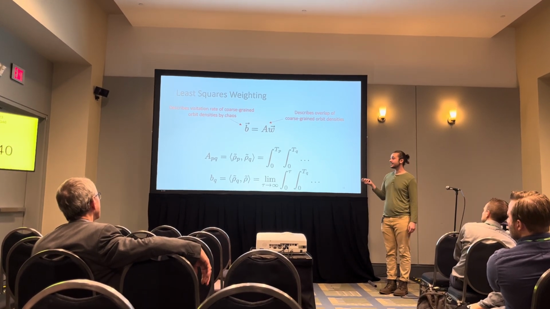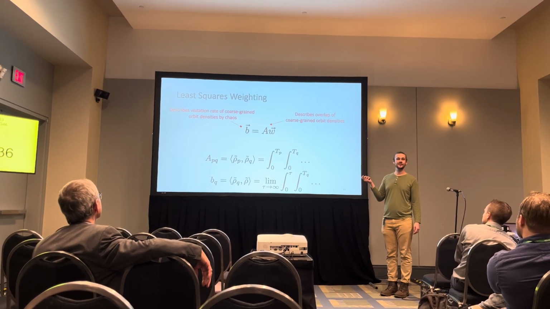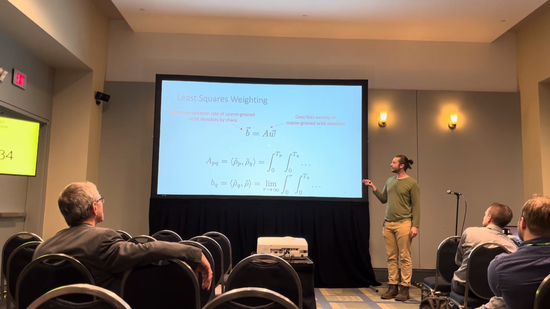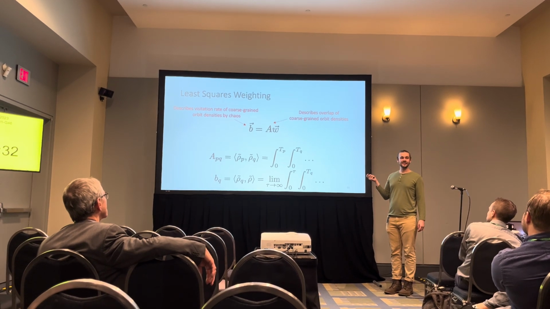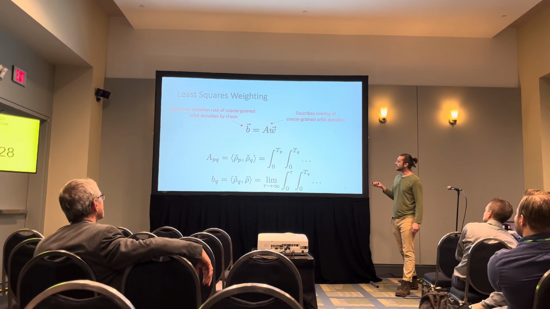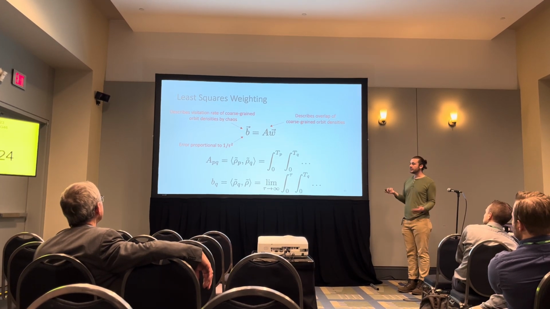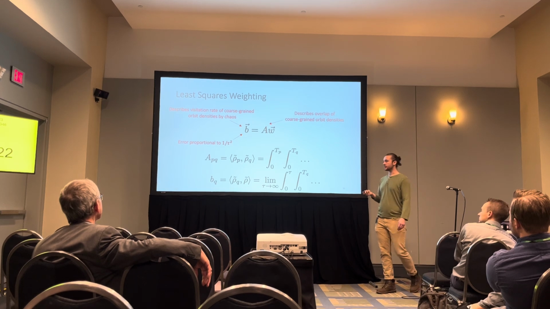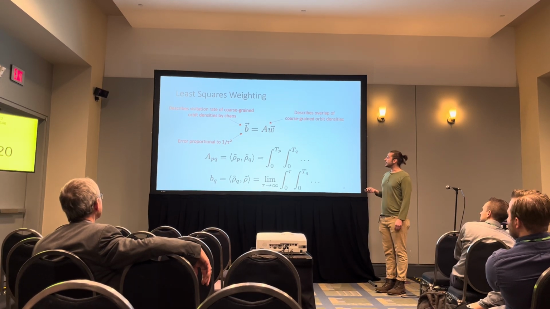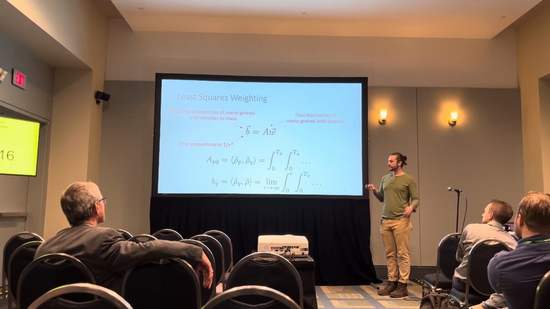I like to think of this as compressing the statistics of chaos into this little row vector, which you can then rehydrate through this matrix A and knowledge of the observable values over your orbits. When you compute B to some resolution tau, it'll be correct with an error proportional to tau squared. And the solution to the system we call the least squares weighting of the orbits.